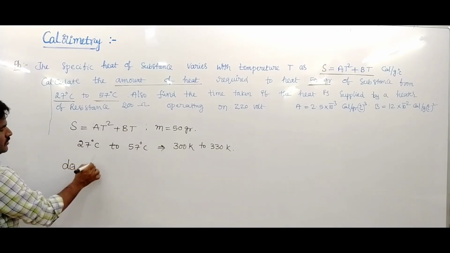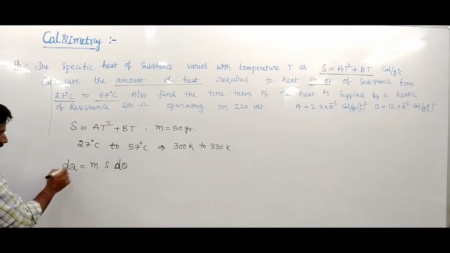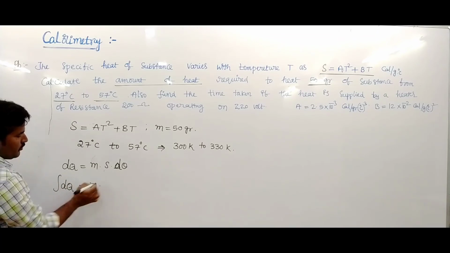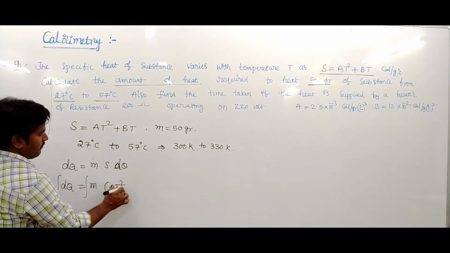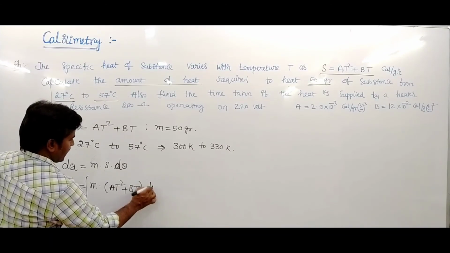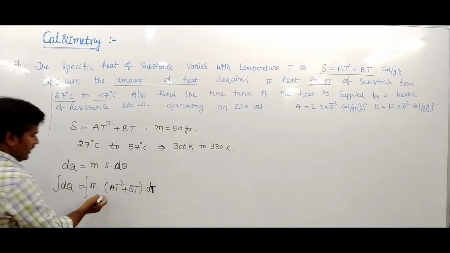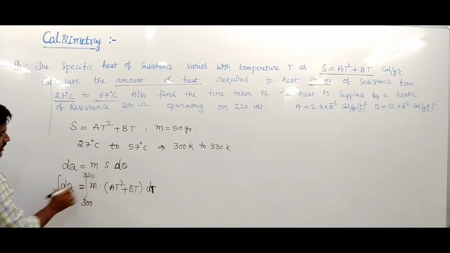Then, you know that dQ equals m into s into d theta. Integrating on both sides, integration of dQ equals m into integration of (aT square plus bT) into dT, where d theta is nothing but dT. The limits are 300 to 330 for temperature, and 0 to Q for heat.